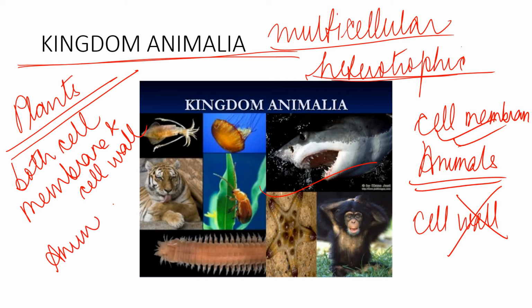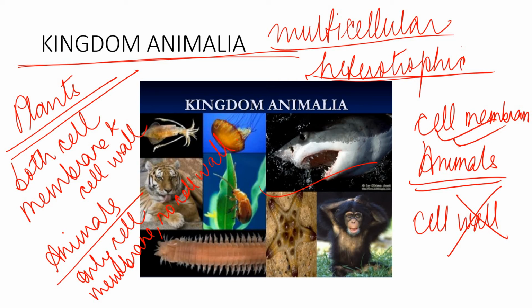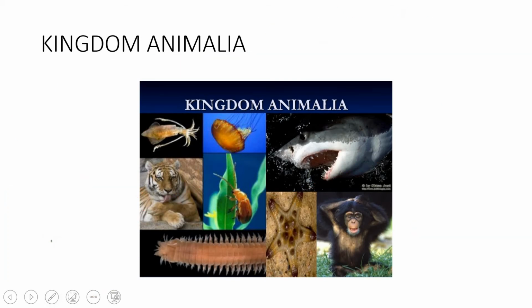Animals have only cell membrane. They have only cell membrane, no cell wall. Understood? See, shall I rub it? Okay, I think I shall erase it. Erase all ink.